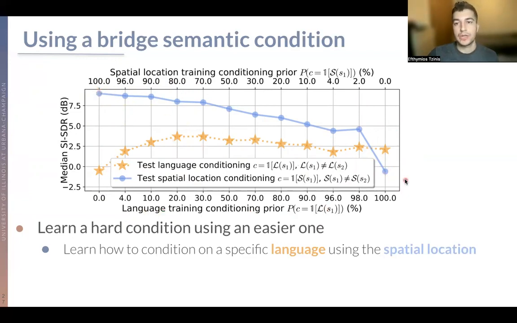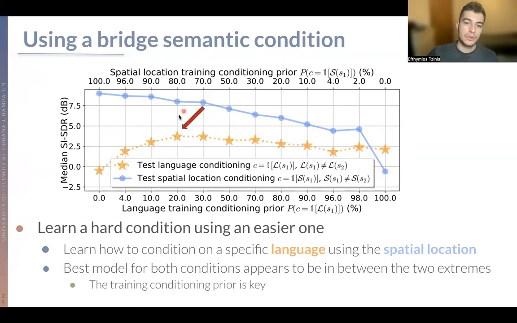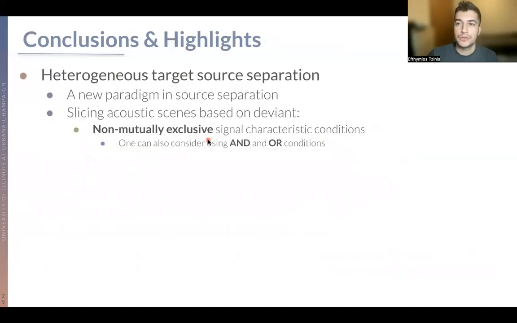So the easier spatial location drops almost monotonically when decreasing the amount of training data in terms of spatial location, but this doesn't hold for language conditioning, interestingly, because the best model that we can hope for getting for both conditions is around a specific target. So it's really important to find this kind of sampling prior and make our models robust in order to train those things.